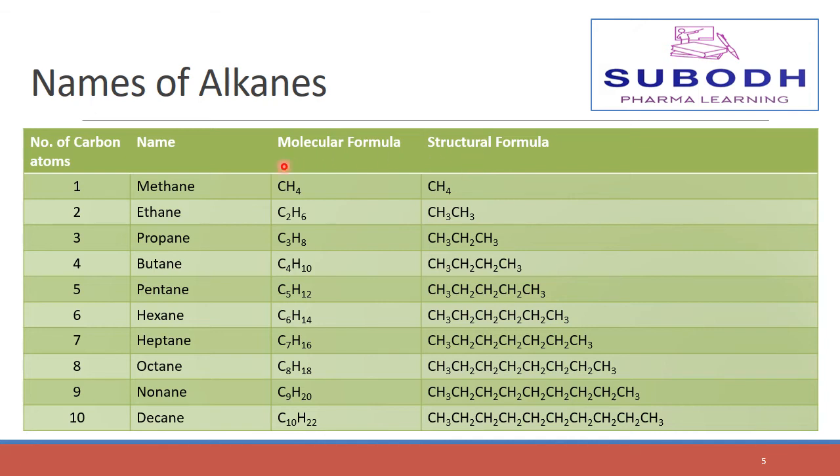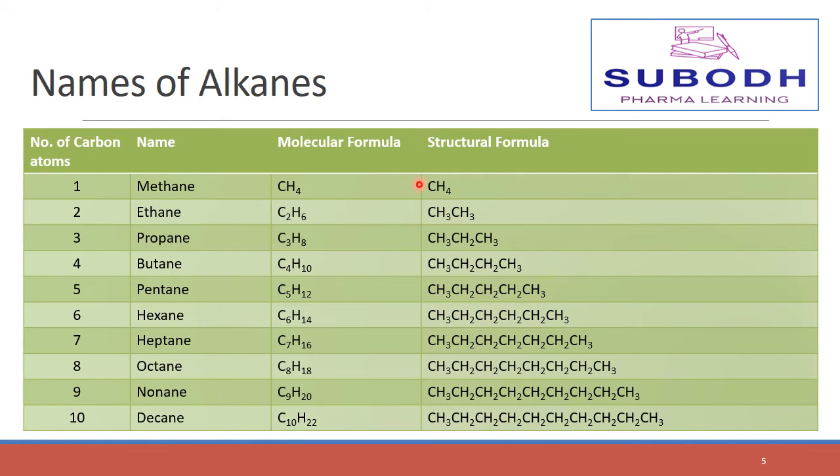Methane contains one carbon atom and four hydrogen atoms. Ethane contains two carbon atoms and six hydrogen atoms. As propane contains three carbon atoms, butane contains 4 carbon atoms, pentane contains 5 carbon atoms, hexane contains 6, heptane contains 7, octane contains 8, nonane contains 9, and decane contains 10.